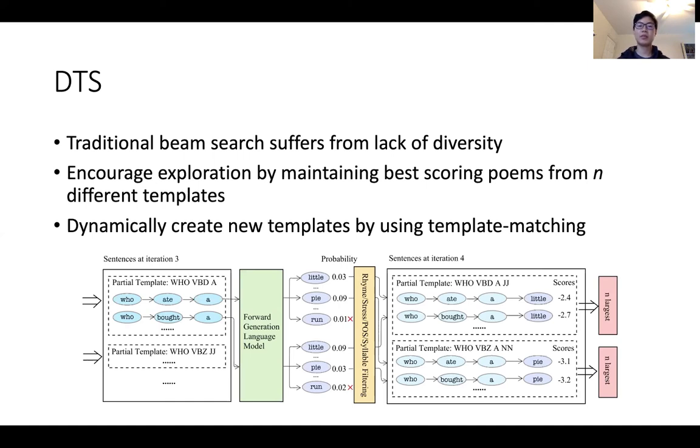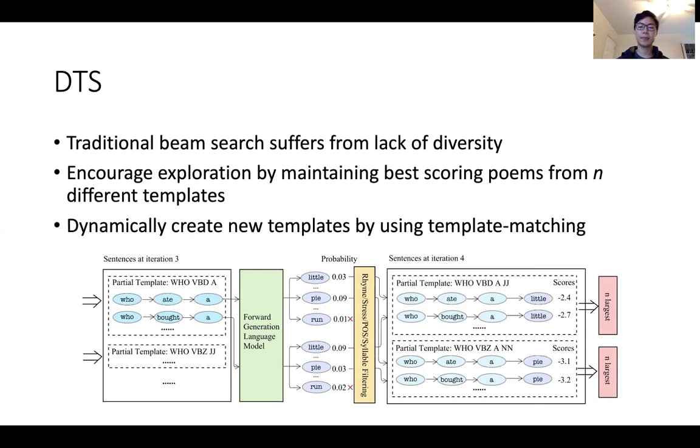We also added the ability to dynamically create new templates and explore those template trajectories by using a template matching algorithm, which allows us to append part of speeches from other templates than the one currently being used, so long as all the part of speeches up to the current point match the current template. And below you can see an image that illustrates one example of how our DTS algorithm would run and explore the search space.